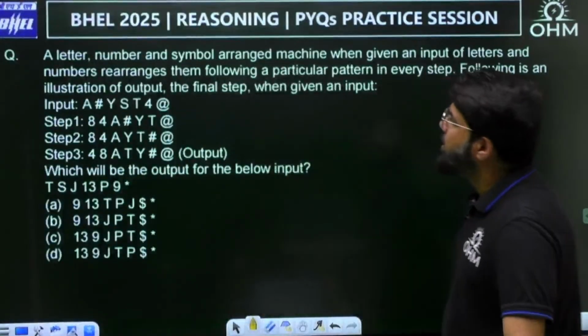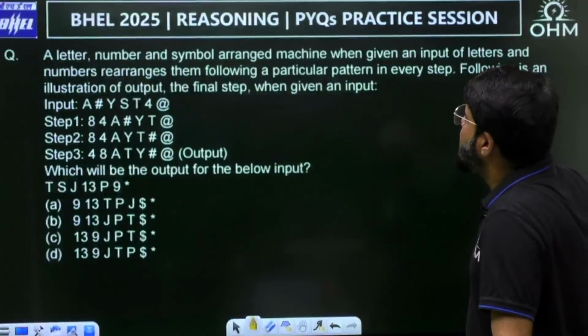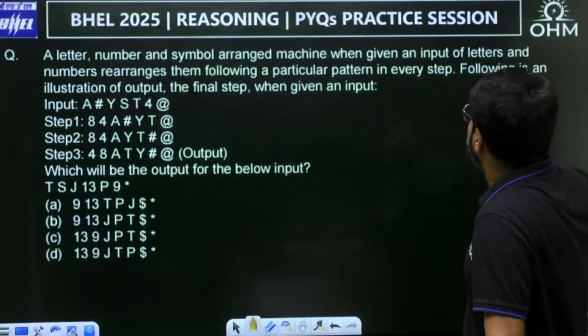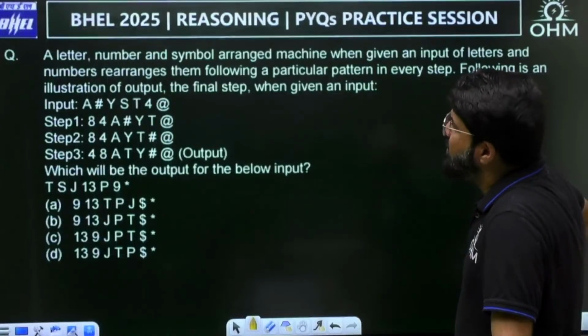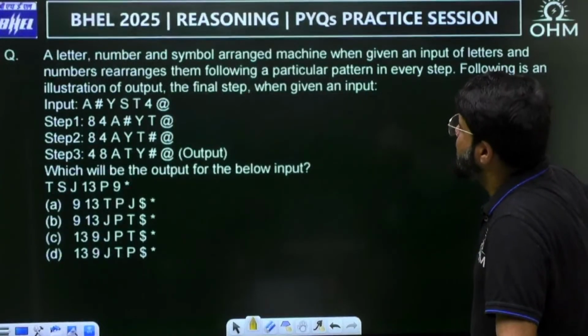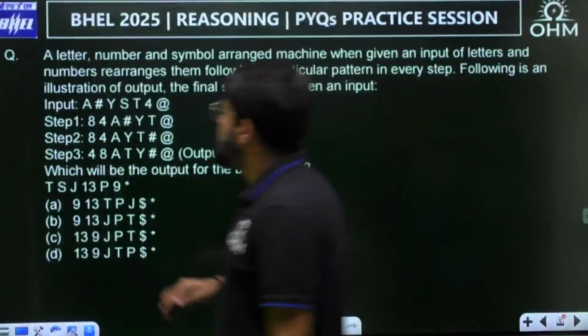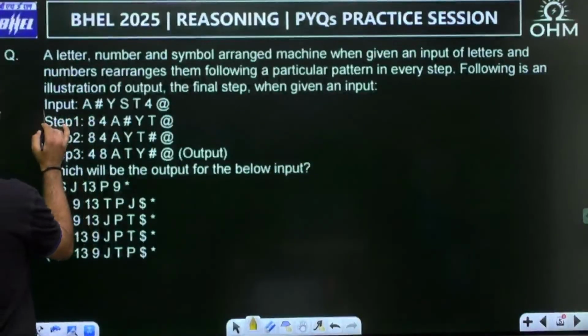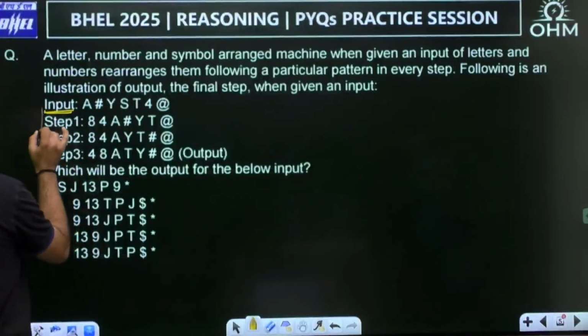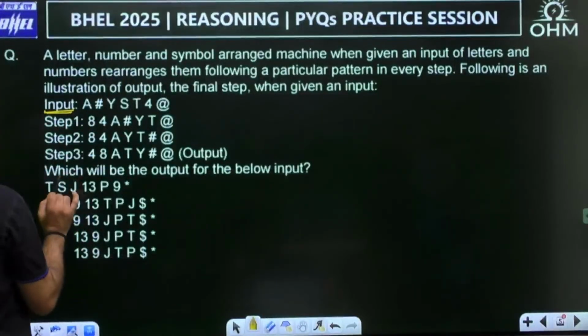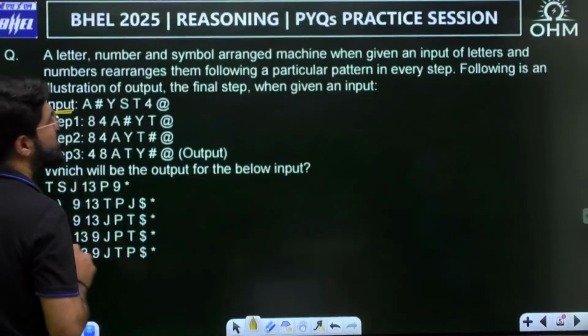Okay, a letter, number and symbol arranging machine, when given an input of letters and numbers, rearranges them following a particular pattern in every step. So you give the input, let's say this is being solved by some machine. You give the input, and in 3 different steps it produces the output. That means whatever is at step 3 is the output.